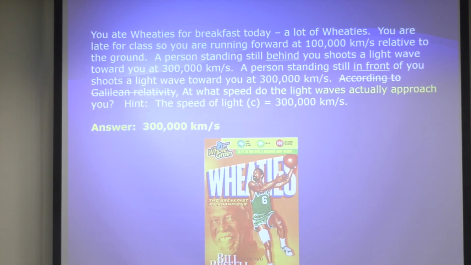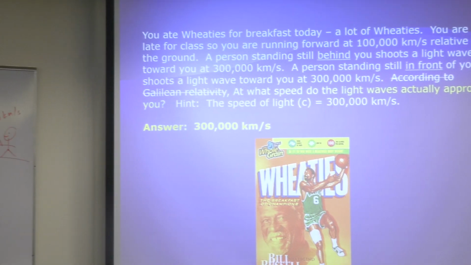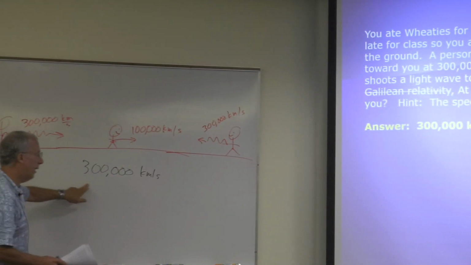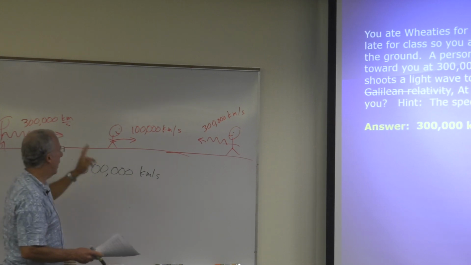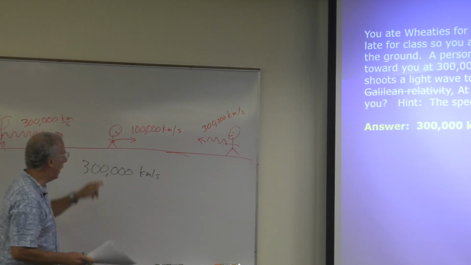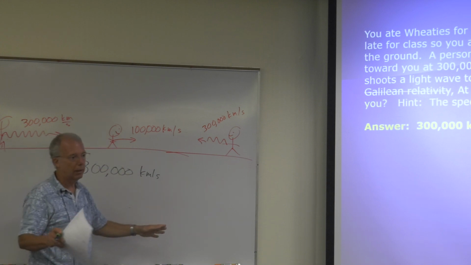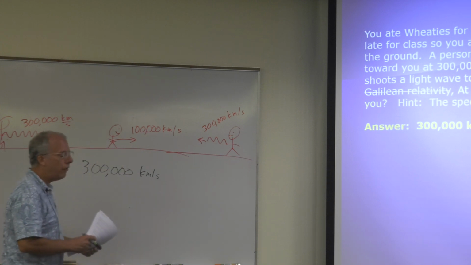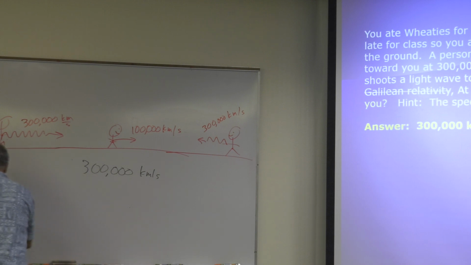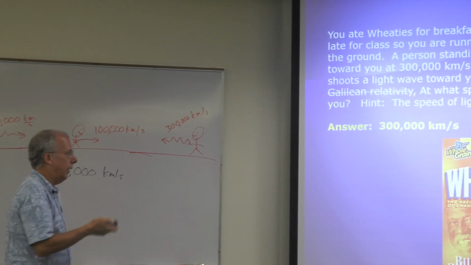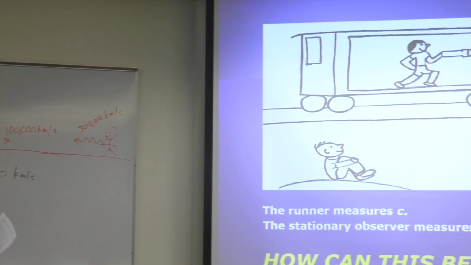But if you do the experiment, you would measure the speed of this light wave and this light wave to be the speed of light. So it's almost like, well, it's not almost, it's just like your speed is completely irrelevant. It has nothing to do with it. Everybody measures the speed of light to be the speed of light. Now, when you think about that, it's insane, right? And anyway, okay. So this is what it means.